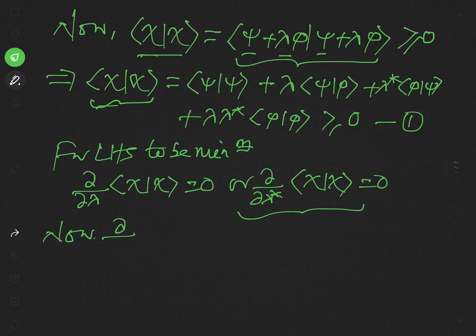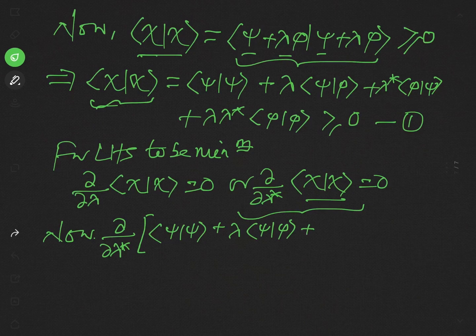So del by del lambda star of this product, which is defined in equation 1: product of psi with psi plus lambda product of psi with phi plus lambda star product of phi with psi plus lambda star product of phi with phi, equal to 0.